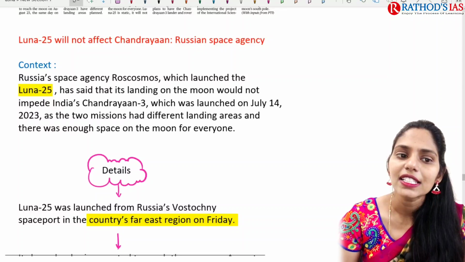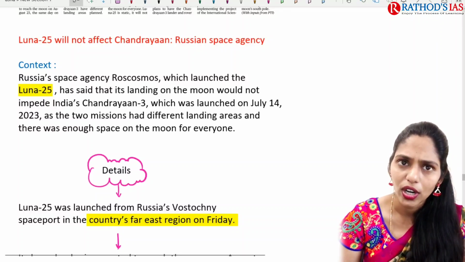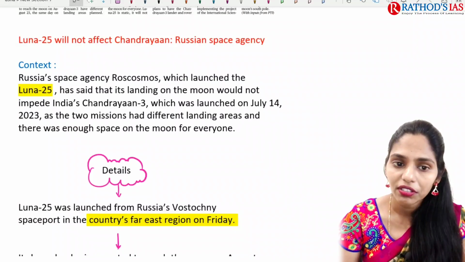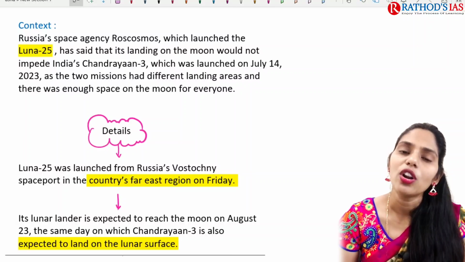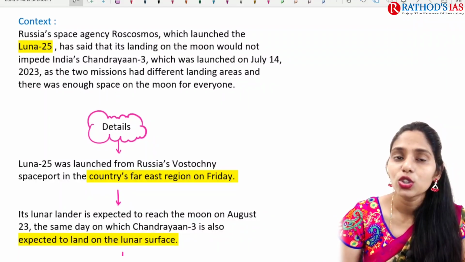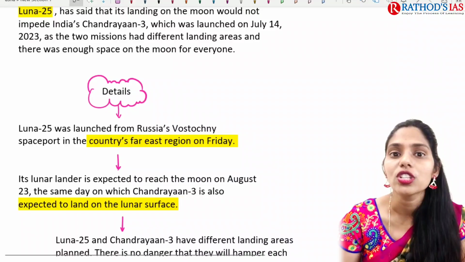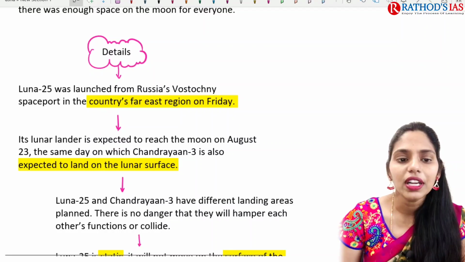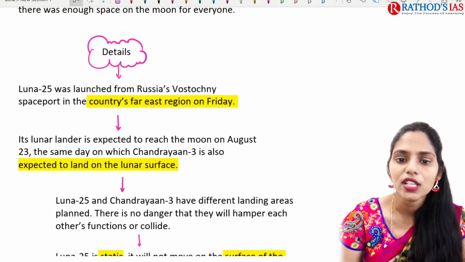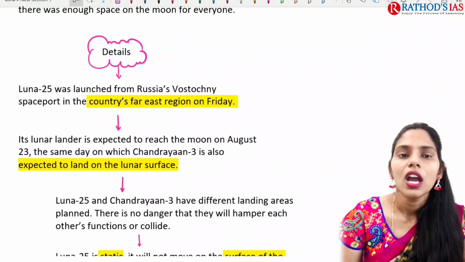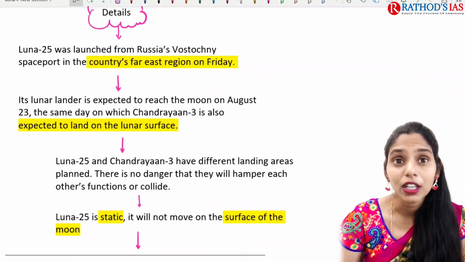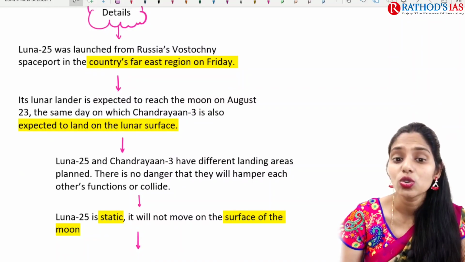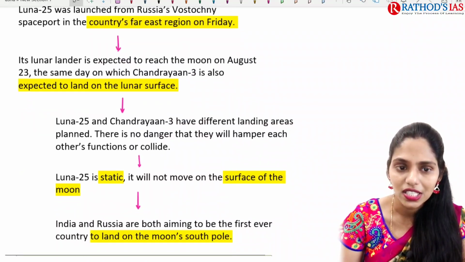In the context, Russia's space agency Roscosmos came out with a statement that it launched Luna 25, which is going to land on the south pole of the moon, and it is not going to have any impact on Chandrayaan 3. Luna 25 was launched from the Vostochny spaceport, and this lunar lander is expected to reach the moon on August 23rd, the same day on which Chandrayaan 3 is going to land on the lunar surface.